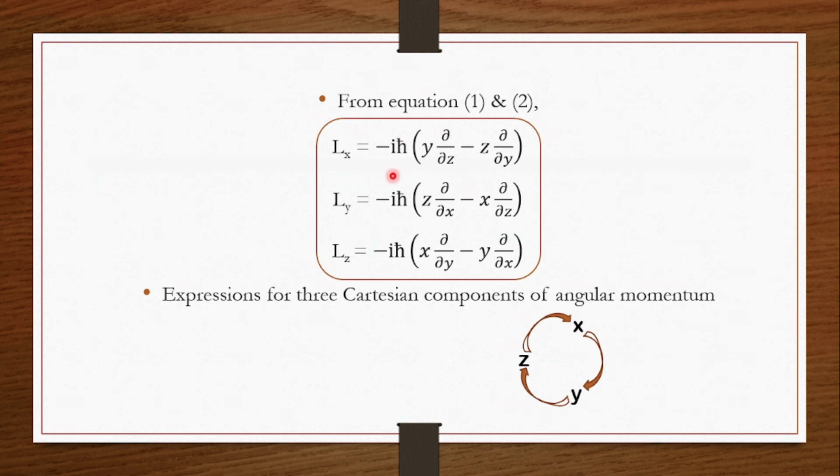But don't forget this constant, that is minus iħ, which is common, and with negative signs in between each term. And this is about today's class, where we understood about angular momentum, how we relate from the classical regime to the quantum regime, and we derived the three Cartesian components of angular momentum. And in our next class we will be deriving the components of angular momentum but in spherical polar coordinates, that is with respect to r, theta and phi.